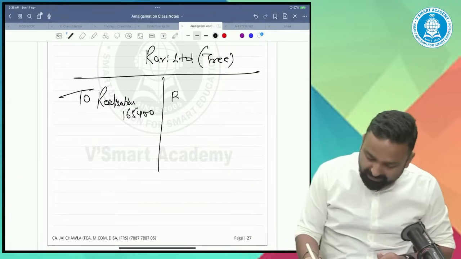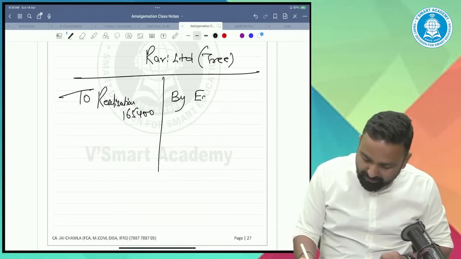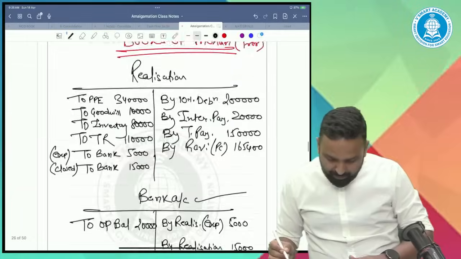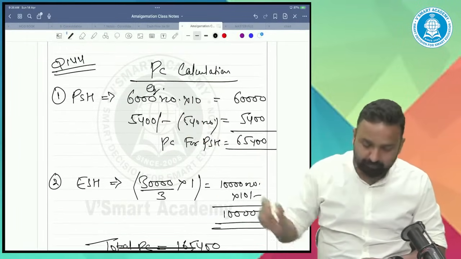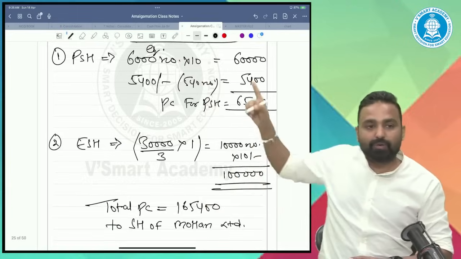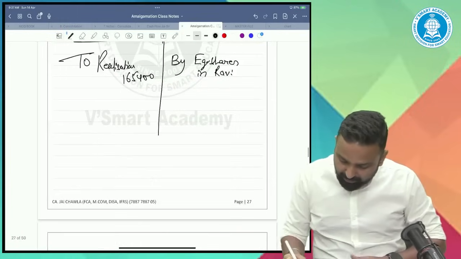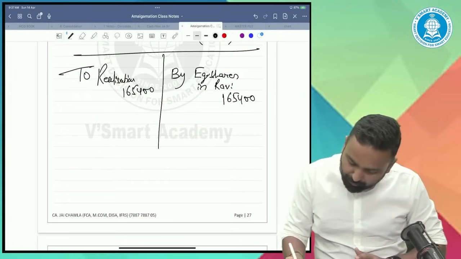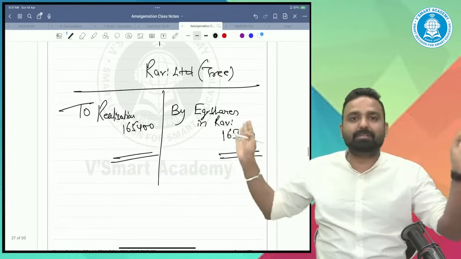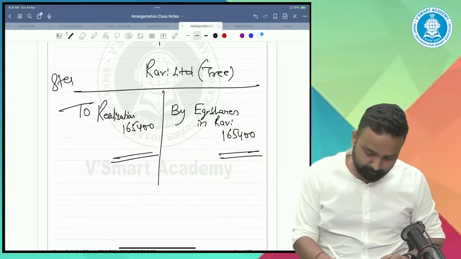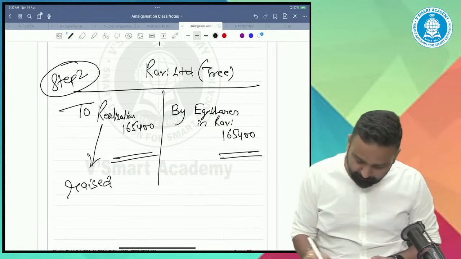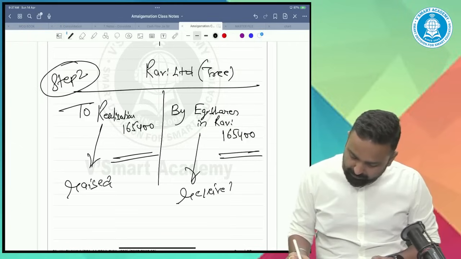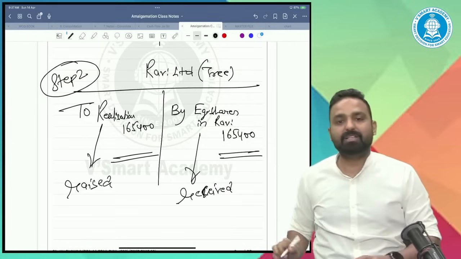Now receive the PC. What PC is to be received? By equity shares in Ravi. We receive the PC. These are the equity shares. Overall, we receive the equity shares, 165,400. Raise the PC, receive the PC. Second step done. It is raised, it is received.